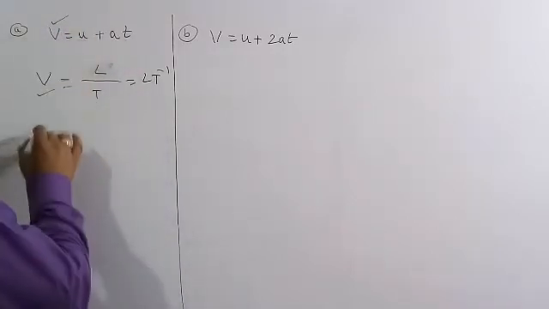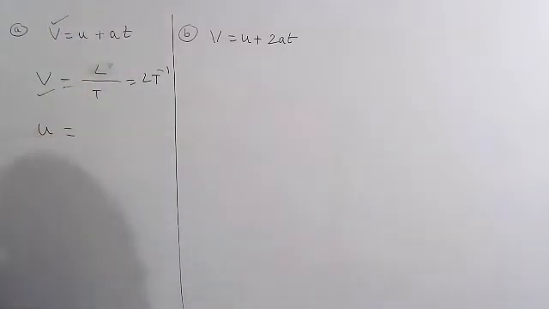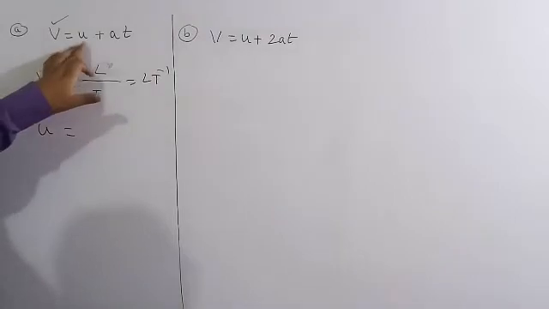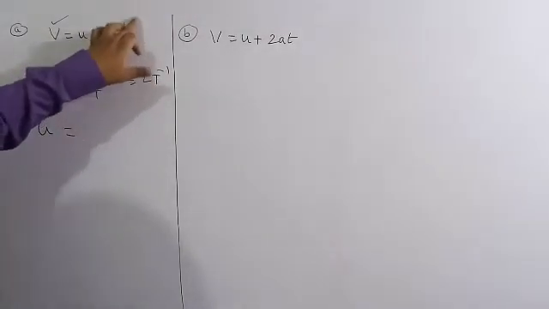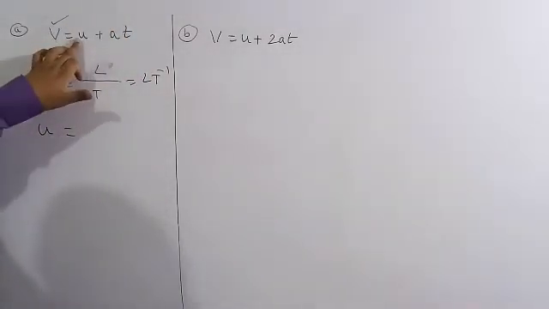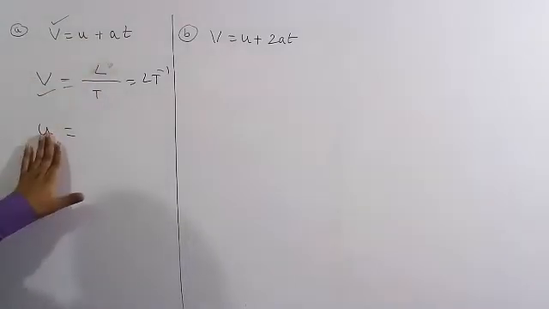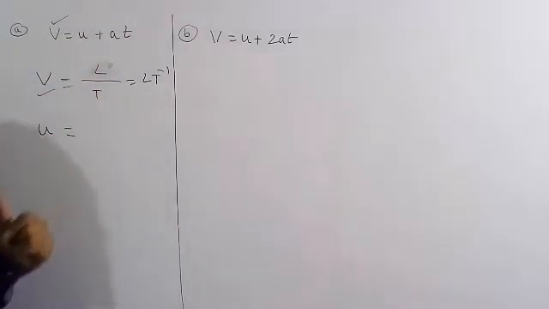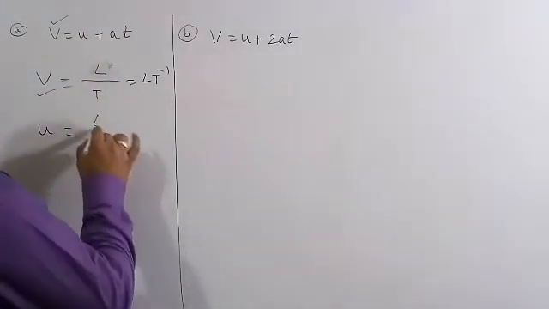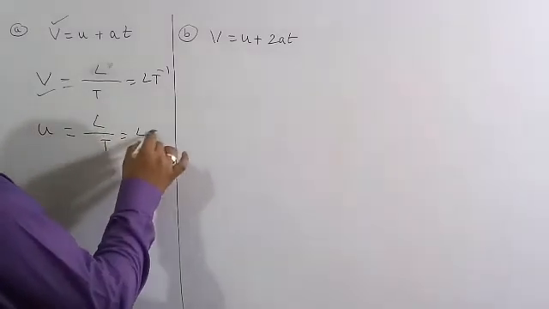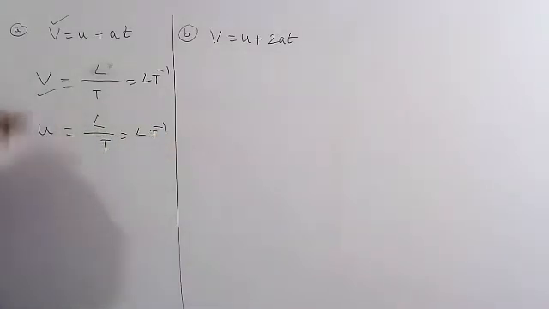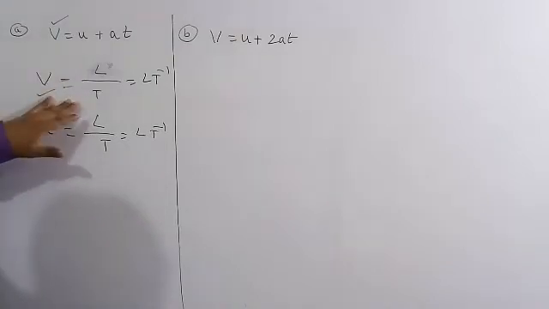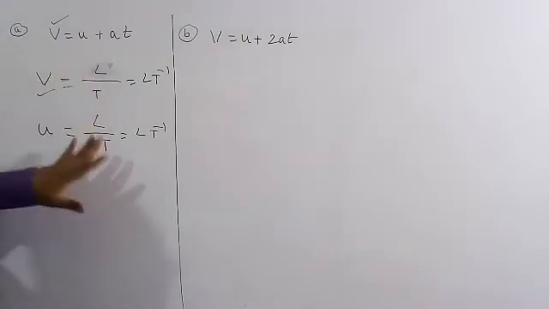Similarly for the next term, u: this is the first term, this is the second term, and the whole at is called the third term. For u, what is the dimensional formula? u is again the same velocity. Velocity means length per time, so here also L into t to the power of minus 1. So v has the same dimensional formula, and u also has the same dimensional formula.